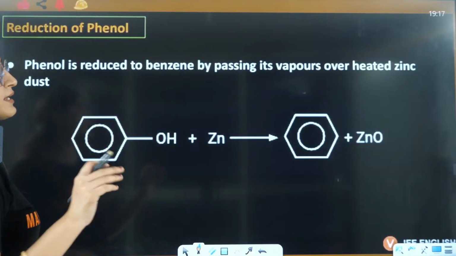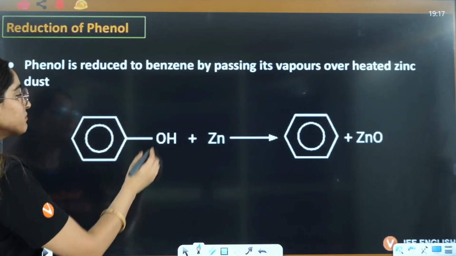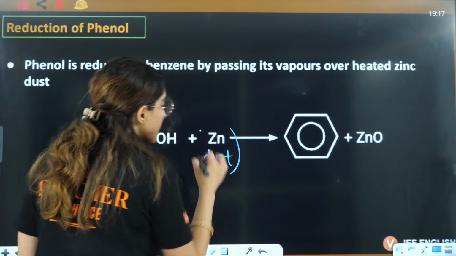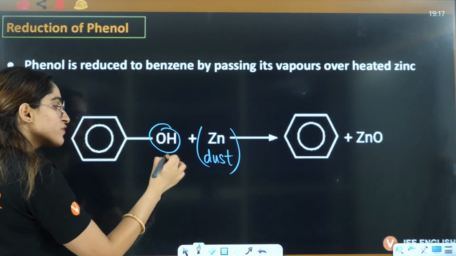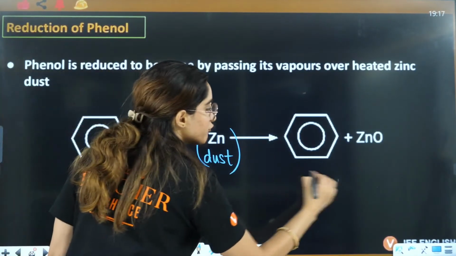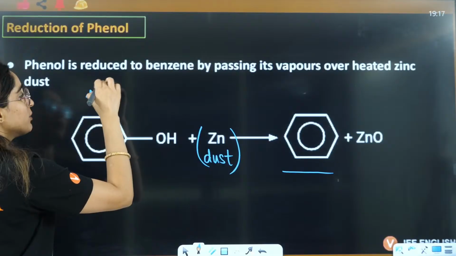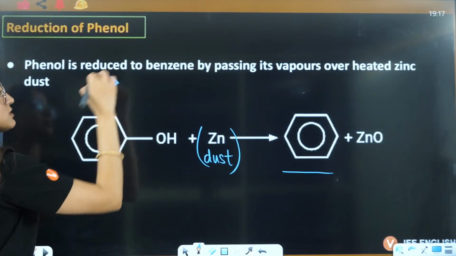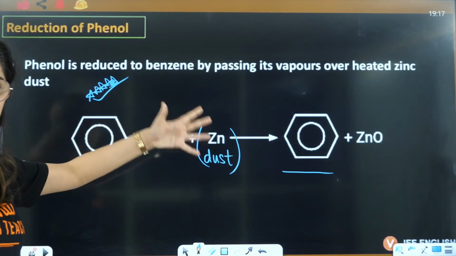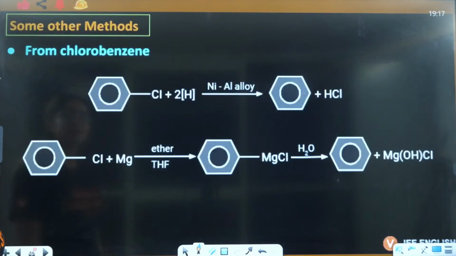Okay, third one is phenol. From the reduction of phenol with zinc dust, directly this OH will be reduced to hydrogen and hence you will have the formation of benzene. This is again a very important reaction. This is also asked so many times.